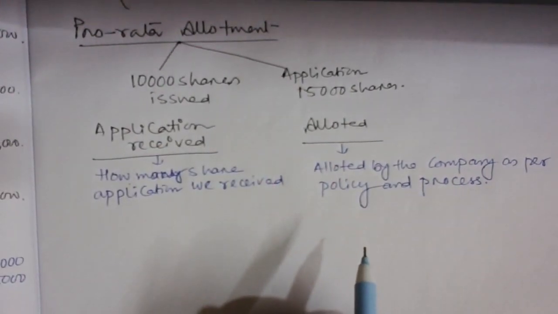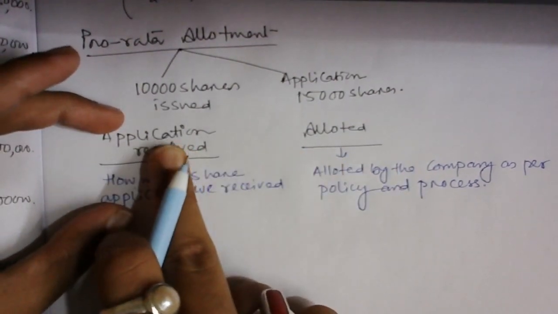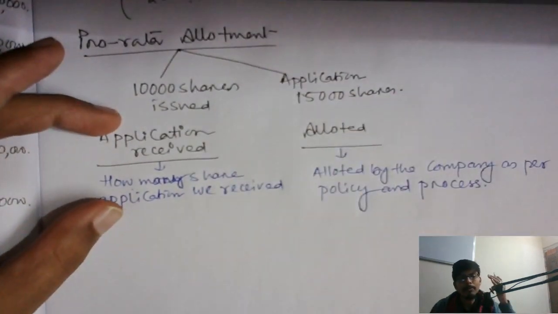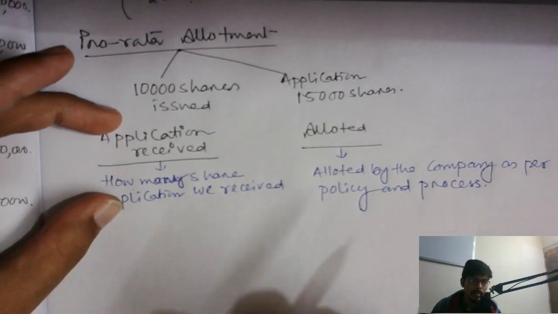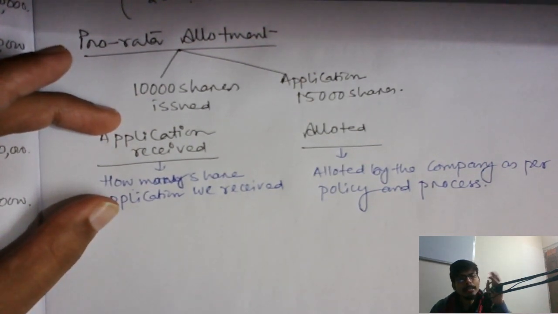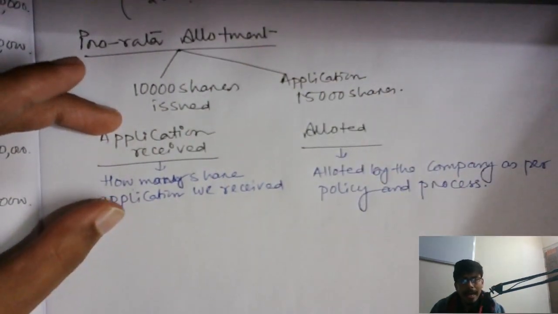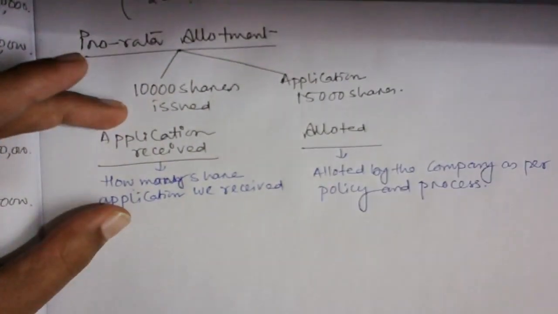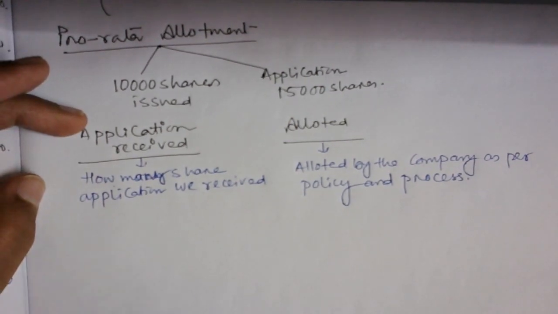Always remember guys, application received is going to be much higher than allotted. It is quite possible that as a human being I can apply for 500 shares, but the company gives me only 200 shares. So 300 shares are either adjusted or rejected. It's quite possible. So this is what is called application received and allotted. Application means how many shares I have applied for, and allotted means how many shares the company allotted to me.